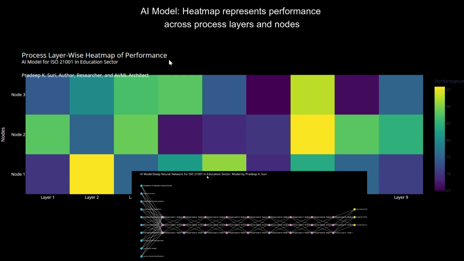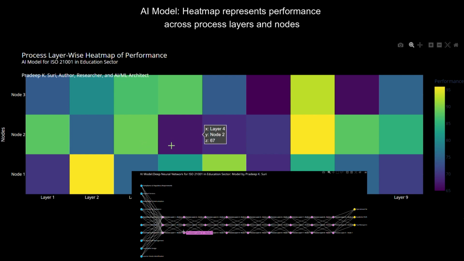The heat map represents performance across process layers and nodes. Modeled using a deep neural network, DNN, structure for ISO 21001 in the education sector. Each layer reflects progressive processing stages, and each node corresponds to a sub-process. Capturing the influence of inputs such as curriculum design, faculty management, and resource allocation. The color intensity reflects node-wise performance, where deeper layers simulate learned transformations.